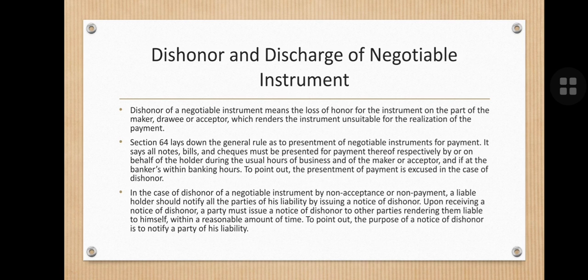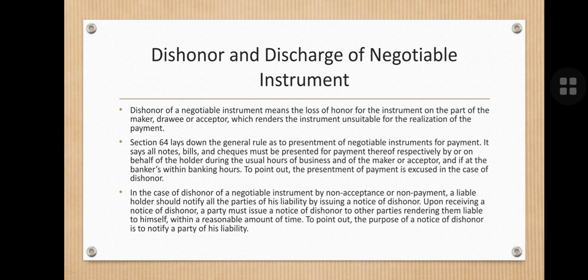Then in case of dishonor of negotiable instruments, see what Section 64 says. Section 64 says that all negotiable instruments, be it the promissory note, a bill of exchange or the check, must be presented for payment within banking hours and within the validity period under the Negotiable Instruments Act.